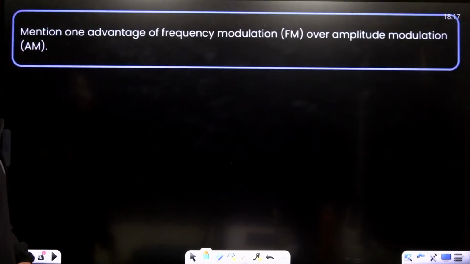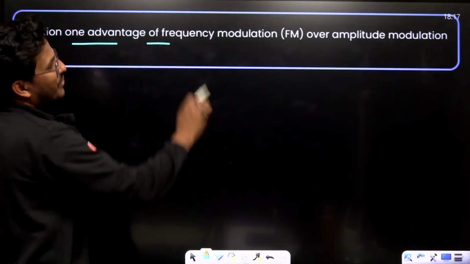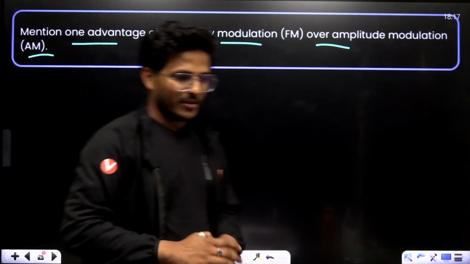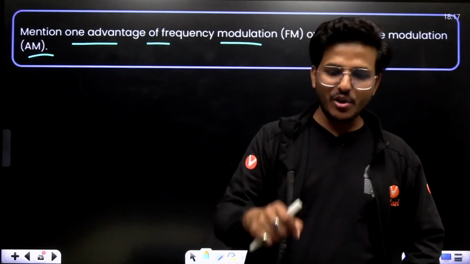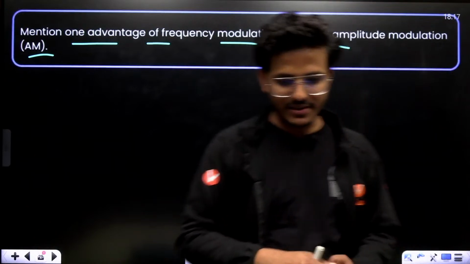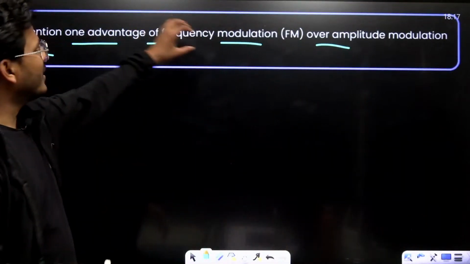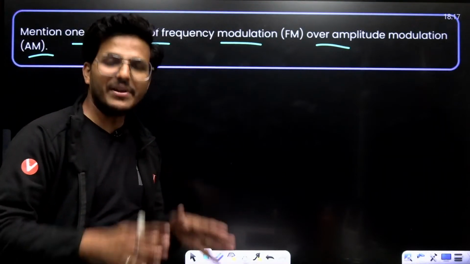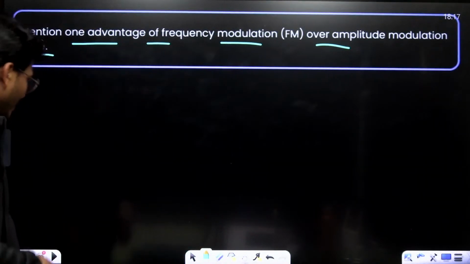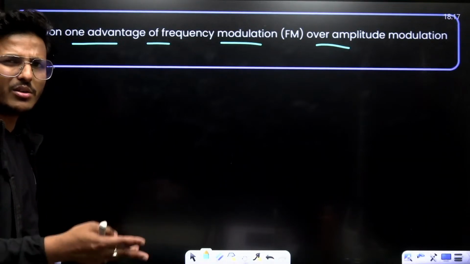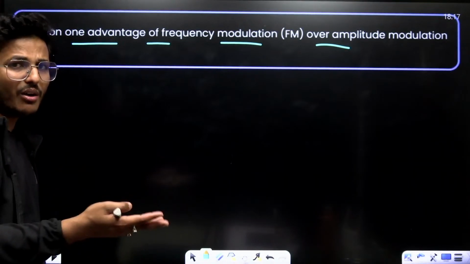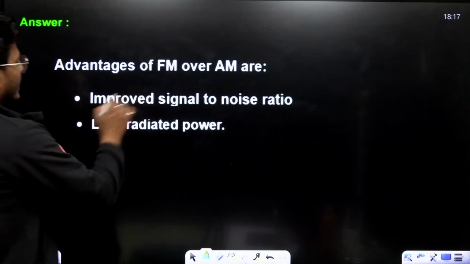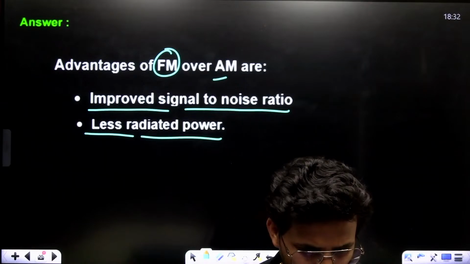Now, moving to next, mention one advantage of frequency modulation over amplitude modulation. As you know, FM has less noise as compared to AM, but there are some disadvantages also. AM can be transmitted over longer distances, but FM can't. So, as per the question, FM improves signal to noise ratio.